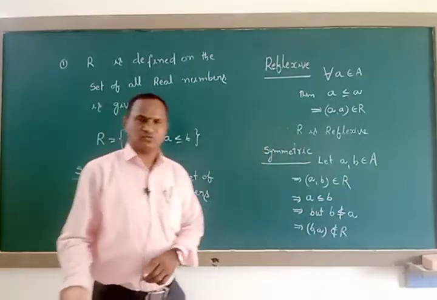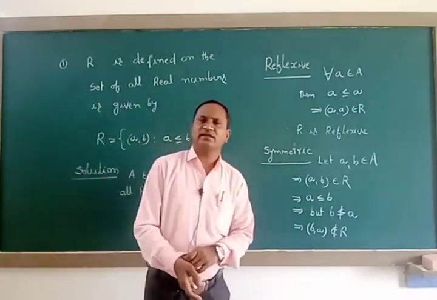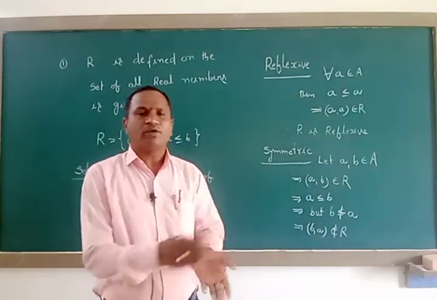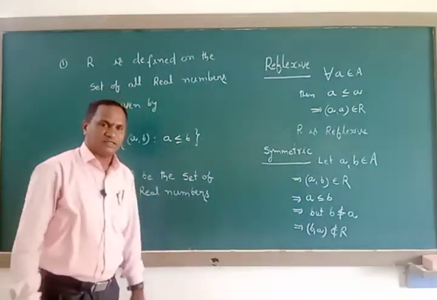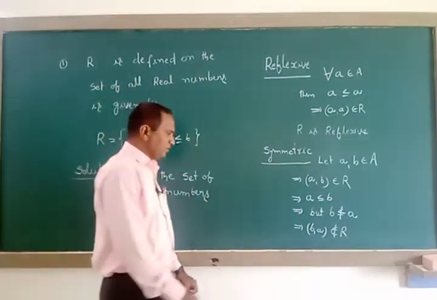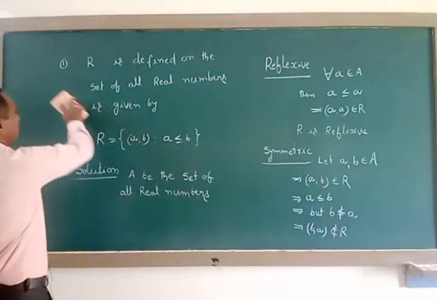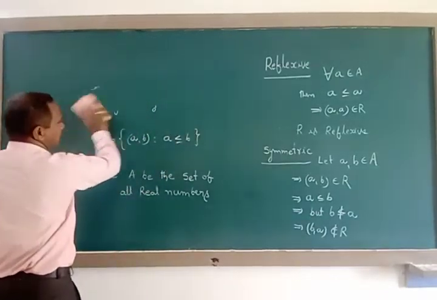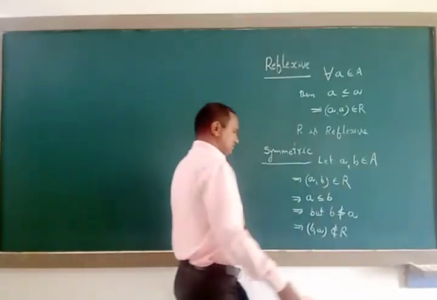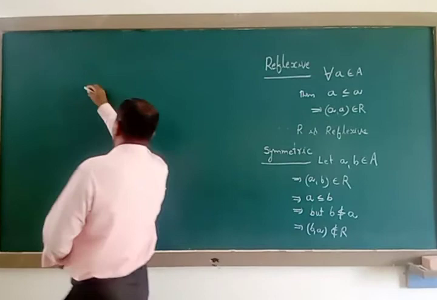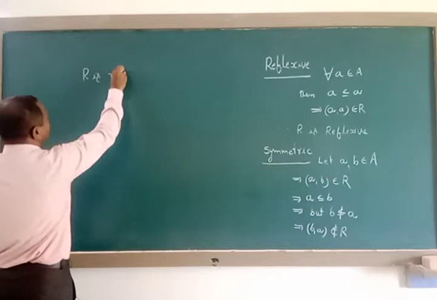1 is less than or equal to 2, that is, 1 is strictly less than 2; here we neglect the equality symbol. But if we move reversely, 2 is not less than or equal to 1. Therefore, R is not symmetric. By showing one example, we can easily tell R is not symmetric here.